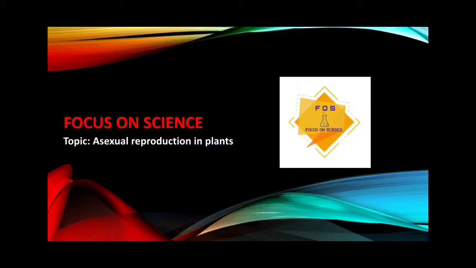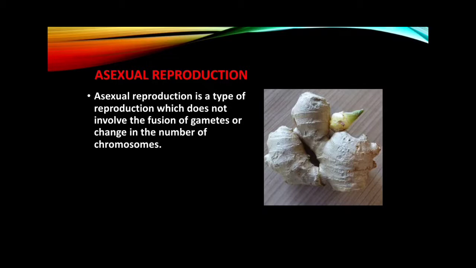Today's topic is asexual reproduction in plants. In asexual reproduction, male and female gametes do not fuse. A new organism is produced from a single parent. In asexual reproduction, parts of the parent plant are used to generate a new plant. Plants reproduce asexually by the following methods.